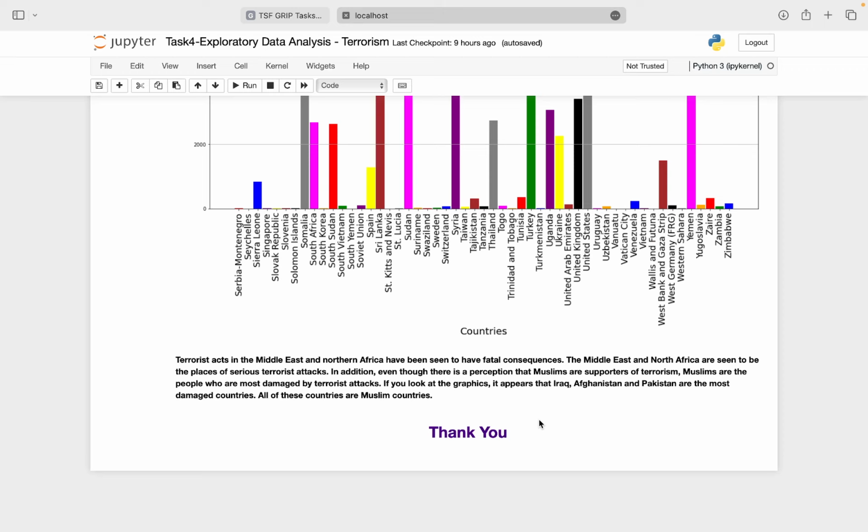From these graphs, we see that the terror attacks in the Middle East and North Africa have fatal consequences. These are the hotspots of terrorist attack.